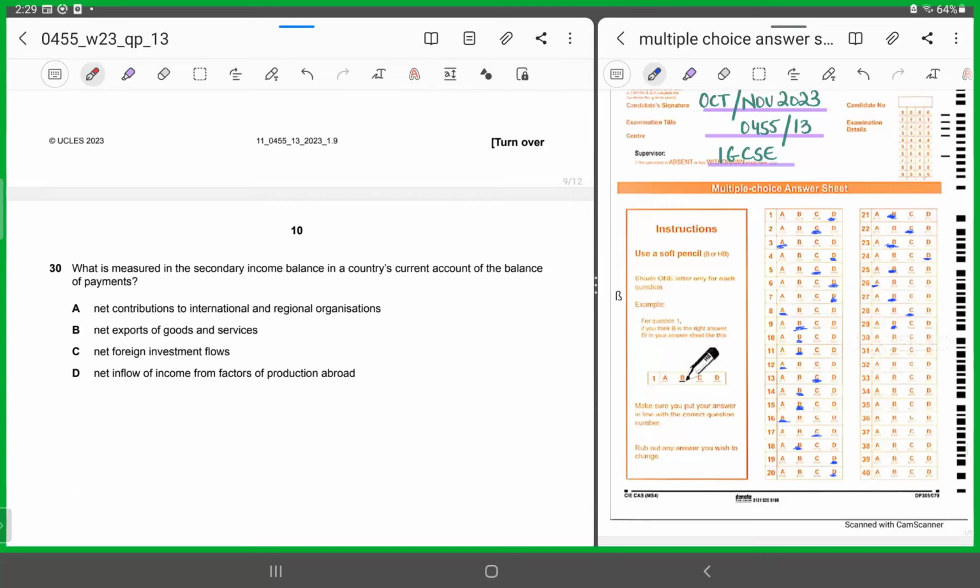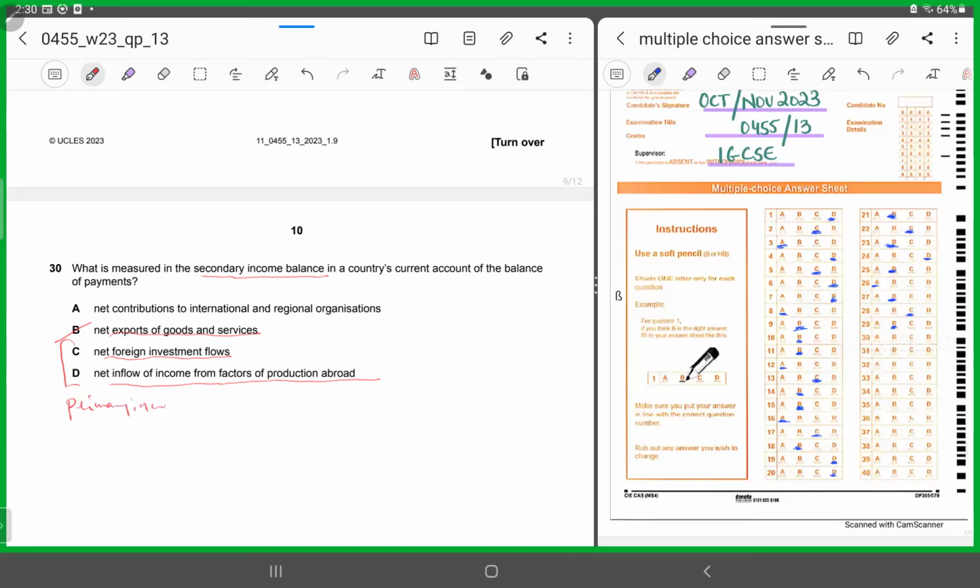Now, let's look at the options. B says net export of goods and services. Net export of goods and services is talking about what? Balance on trade in goods and services. So you can chop B off because we want what? What is measured in the secondary income balance. C says net foreign investment flows and D says net inflow of income from factors of production abroad. Both C and D are part of primary income.